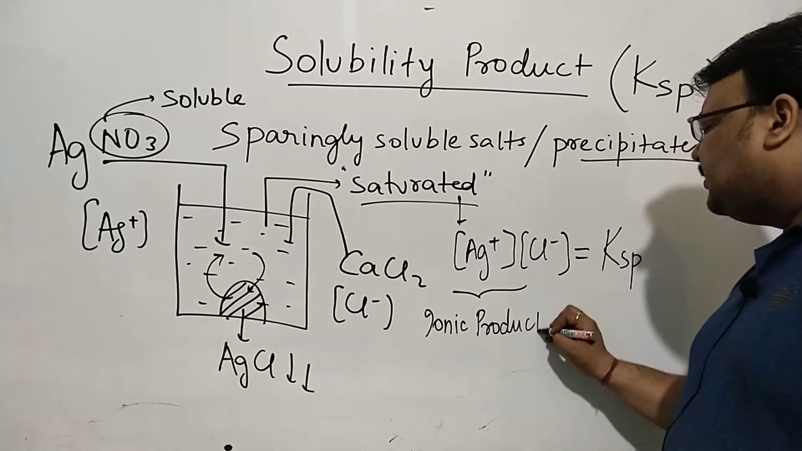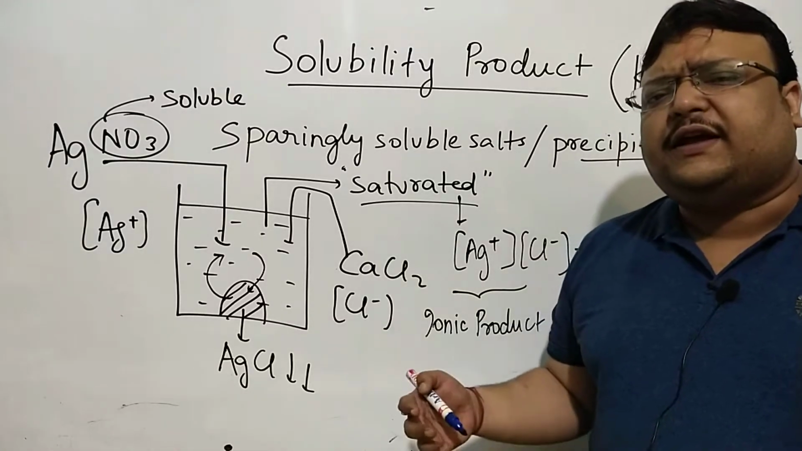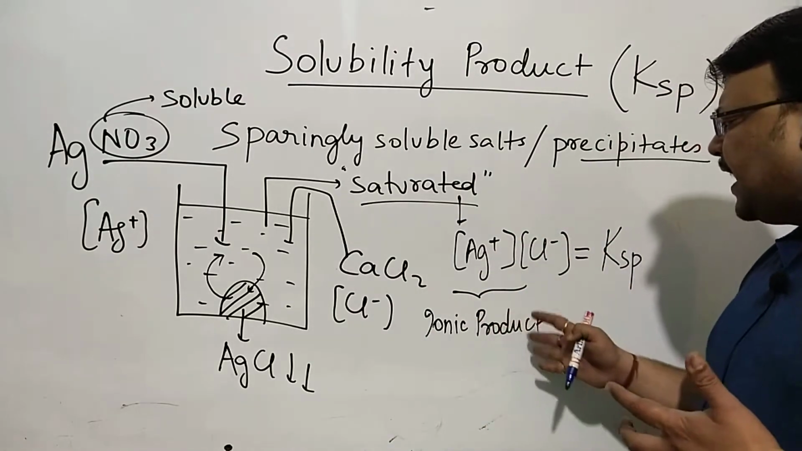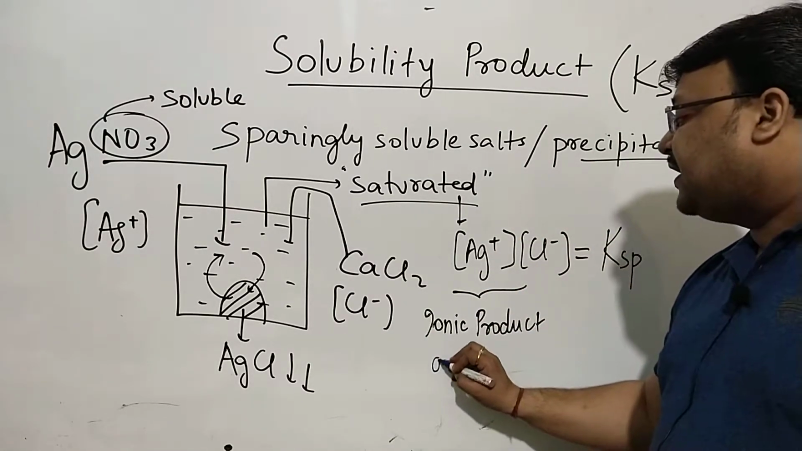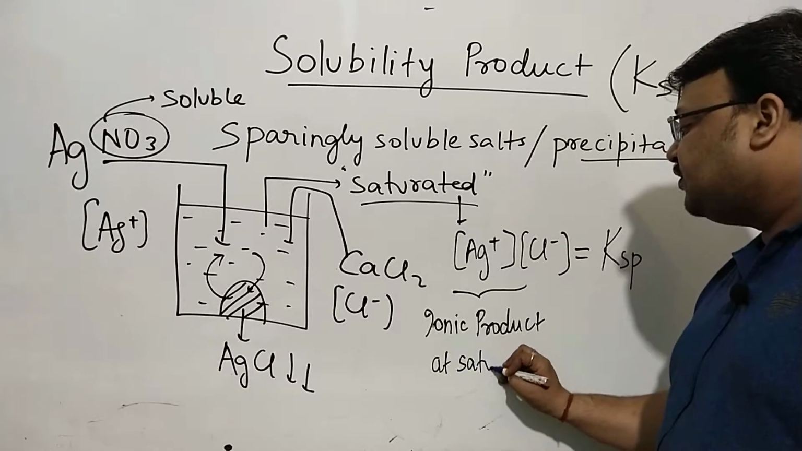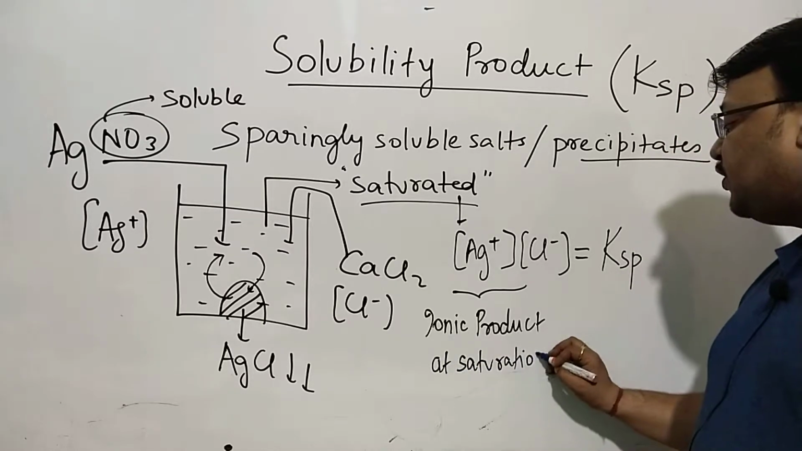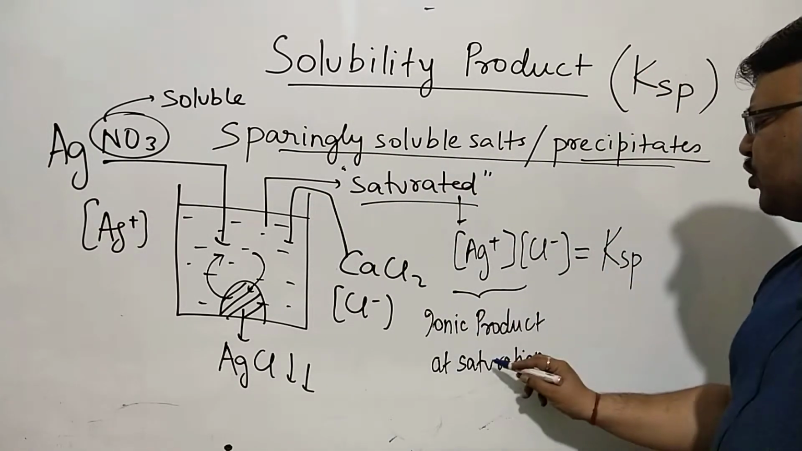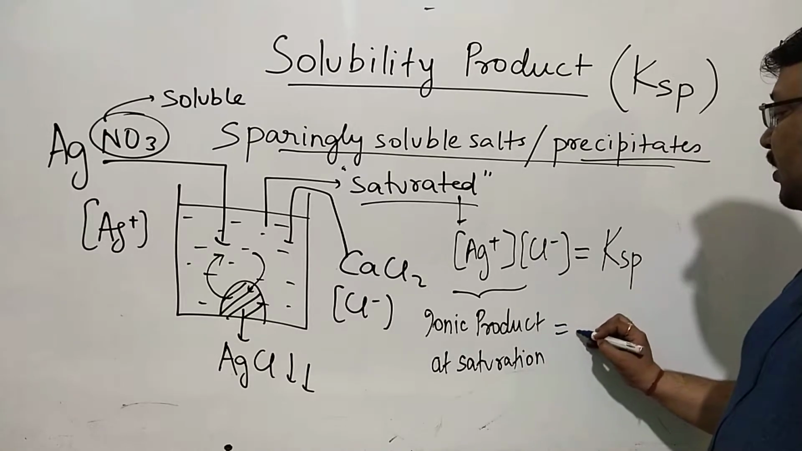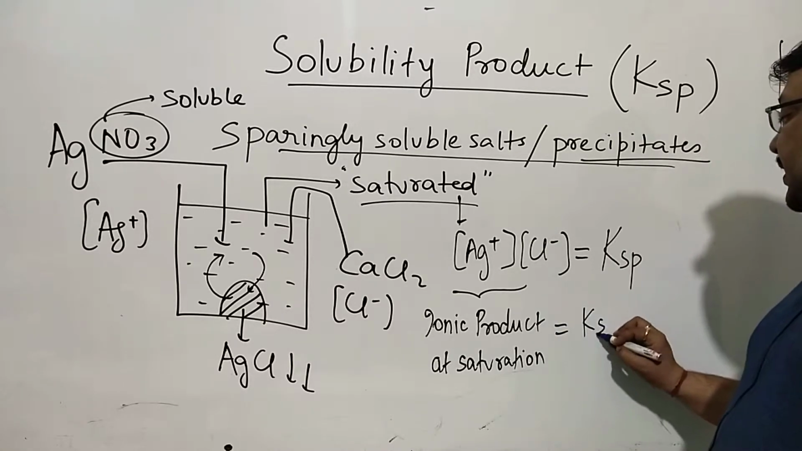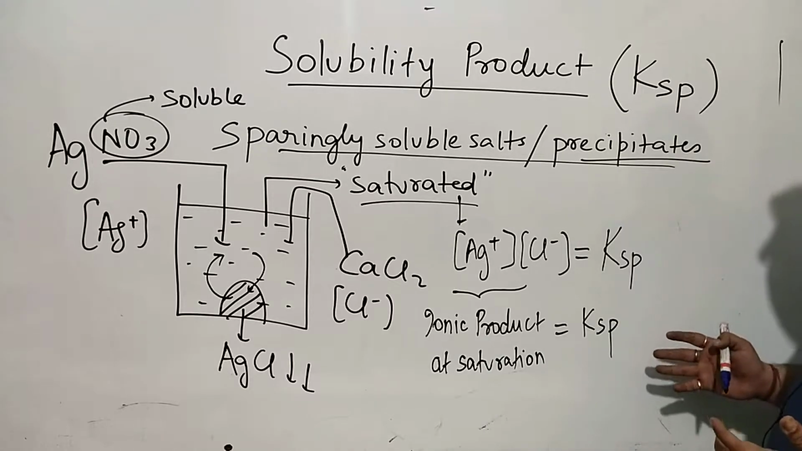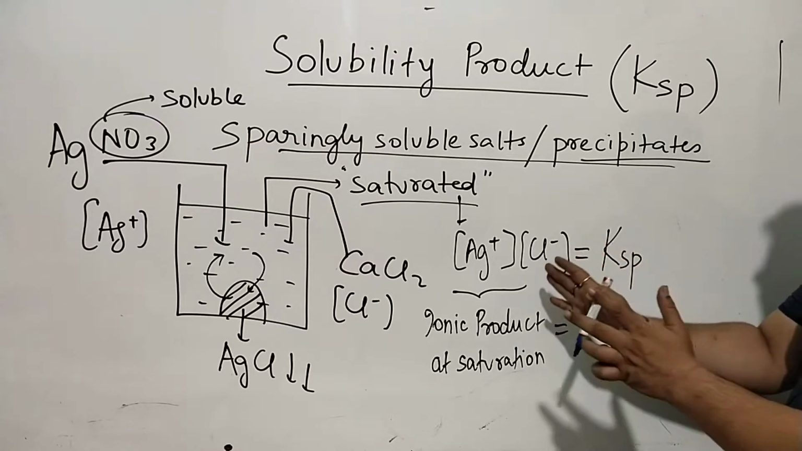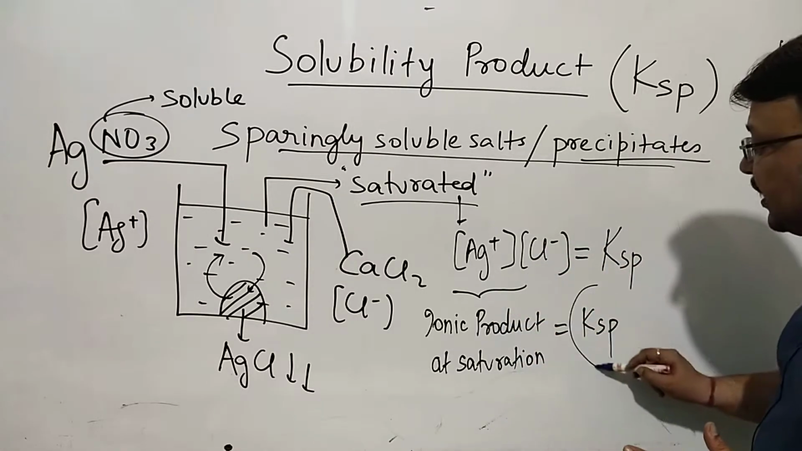Recall we were calling it the ionic product of water when it was H+ and OH- coming from water. So all of this is very naturally named ionic product at saturation. For a sparingly soluble, less soluble salt, ionic product at saturation will be called the solubility product. And like all the equilibrium constants, this will be a constant at a given temperature.